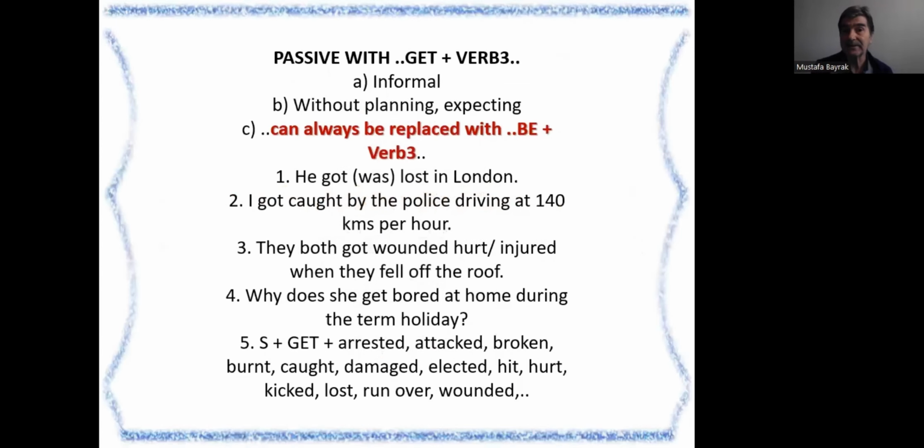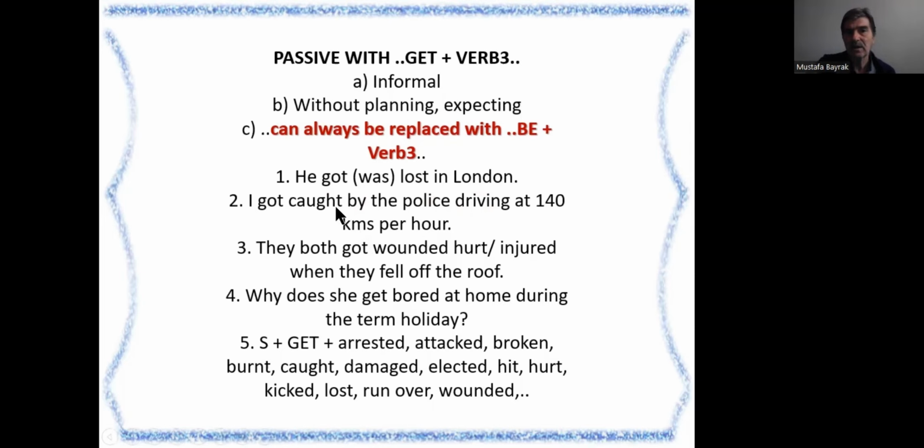Okay, passive with get. This is also important. Get plus verb 3. Now, informal, and as informal, be without planning, expecting. Okay, get can always be replaced with be, verb 3. Yes, you can always put, if you want, be in place of get. Okay, get verb 3 means be verb 3.